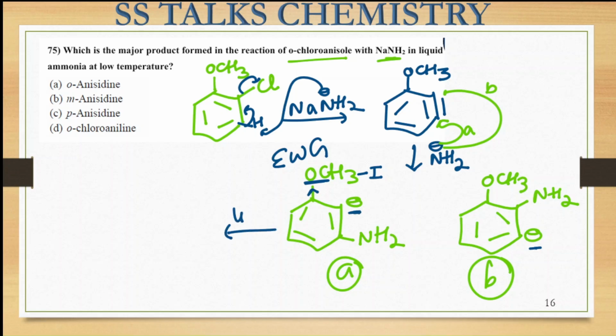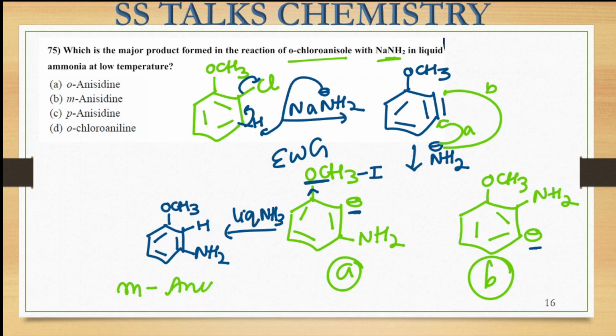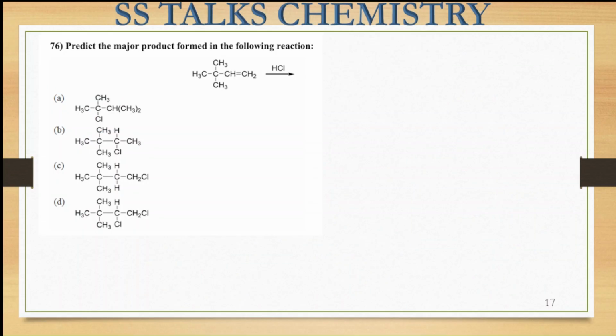Now further we have the presence of liquid ammonia, so this is going to do the workup of this, and then instead of the negative charge a proton will be coming. So you are getting the meta substituted anisole, with the presence of this hydrogen. So this is the product that we are going to get. So this becomes my meta anisole, and this is called cine substitution. Okay. The correct answer becomes option B over here. Right. Now let us move on to the next question that we have, this one.